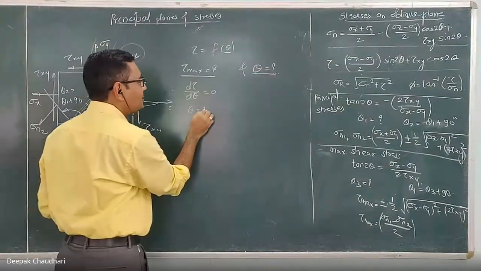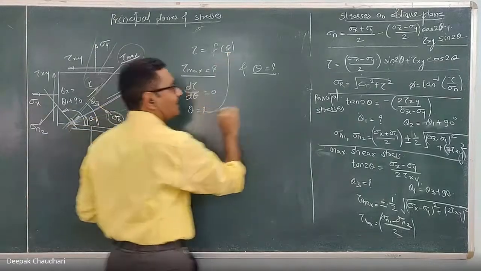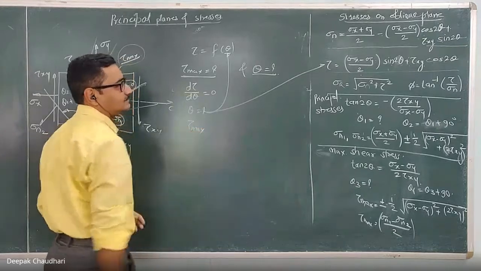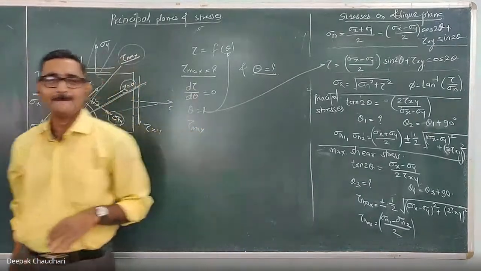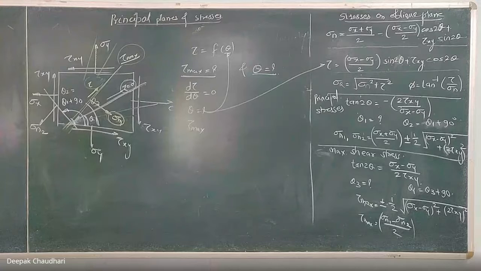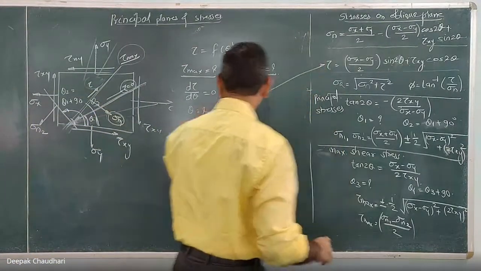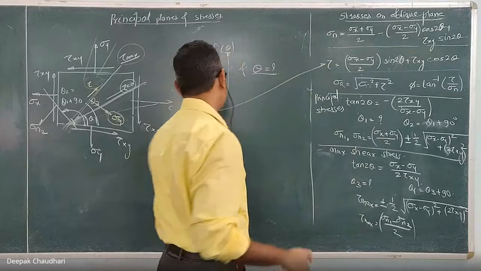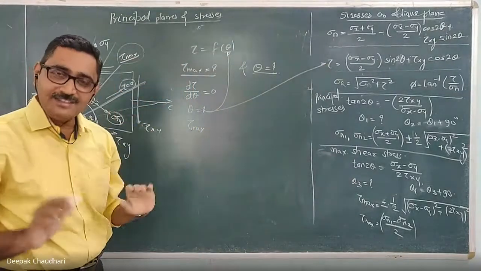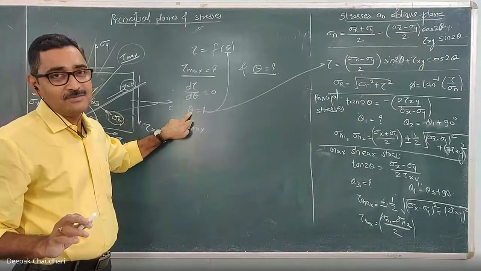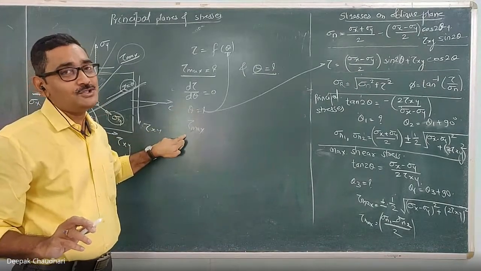And if you substitute this theta in this formula or equation, the tau you get will be the maximum. Understood? This is the concept. That derivation means differentiate this and equate it with 0. आपको theta मिल जाएगा. If you substitute that theta in this equation, you will get the tau max. This is the position of the plane which carries the maximum shear, and this is the magnitude of the maximum shear.